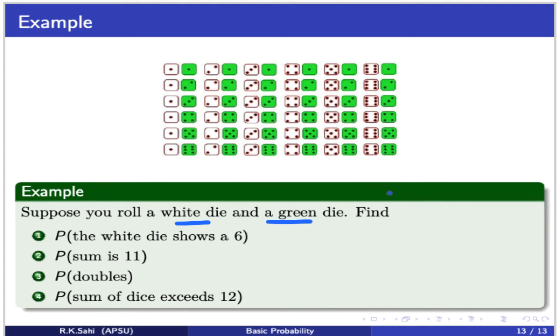So let's start with the probability that the white die shows a 6. When the white die shows a 6, we are looking at this scenario. There are 6 possible scenarios. So the probability is 6 out of 36, which is 1 over 6.